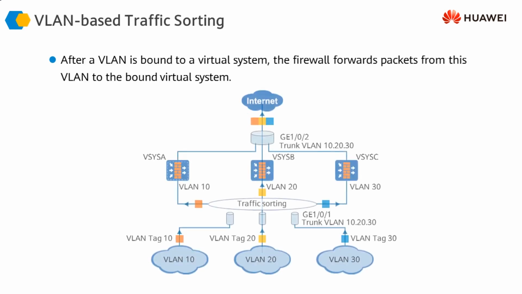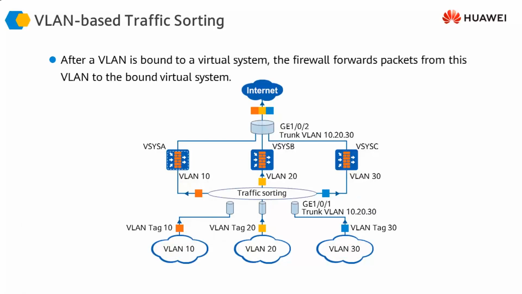The other option is that it's the same interface, or the same layer 2 trunk interface, which is being used for receiving traffic from 3 different VLANs, and each of these VLANs is going to have its own tag, VLAN tag 10, 20 or 30. So whenever traffic comes into a trunk interface, the firewall is going to look at the trunk header and the VLAN ID, and forward that traffic to the appropriate virtual system based on the VLAN association with that virtual system.